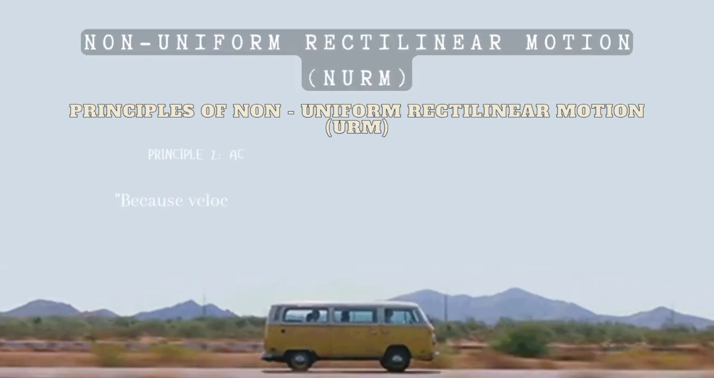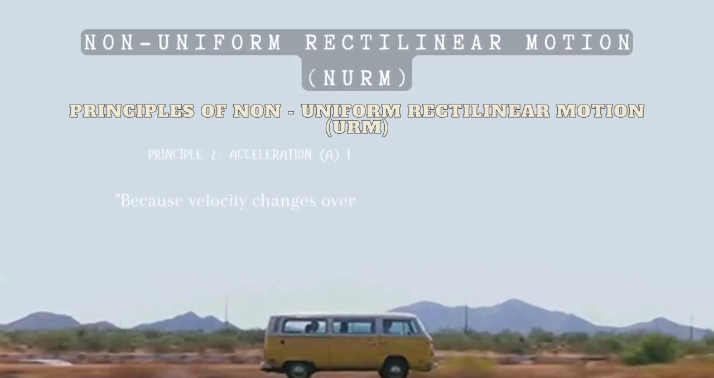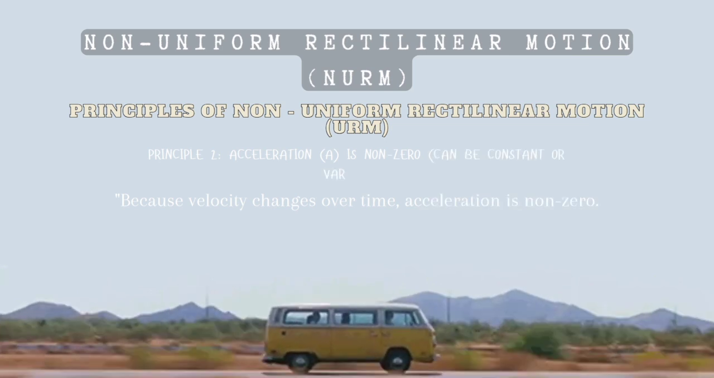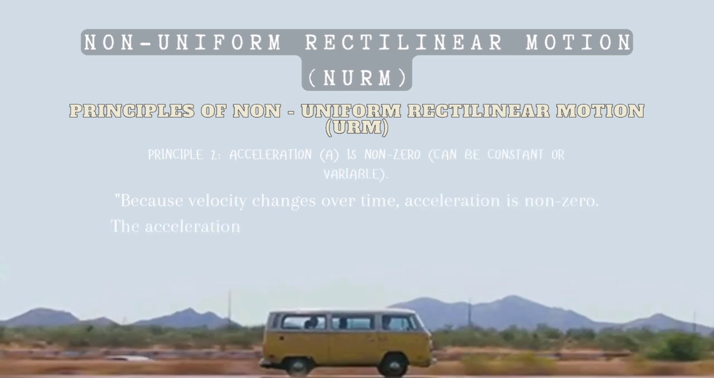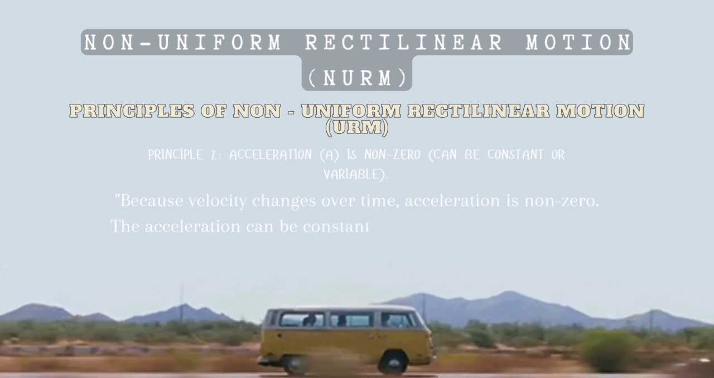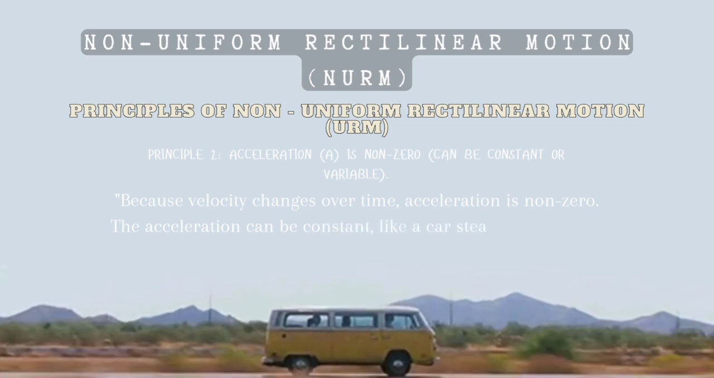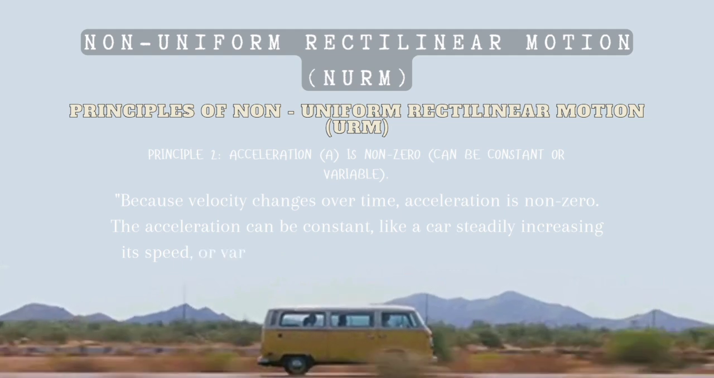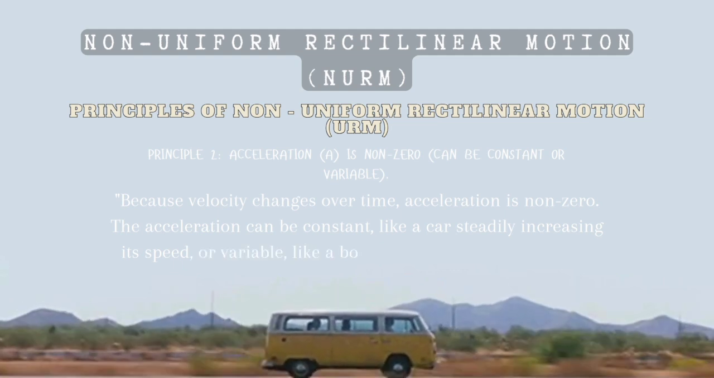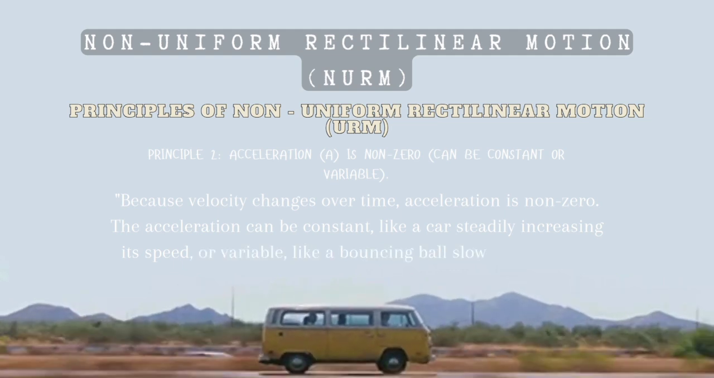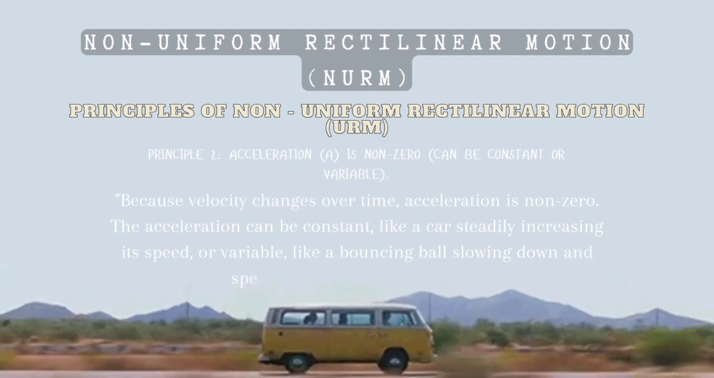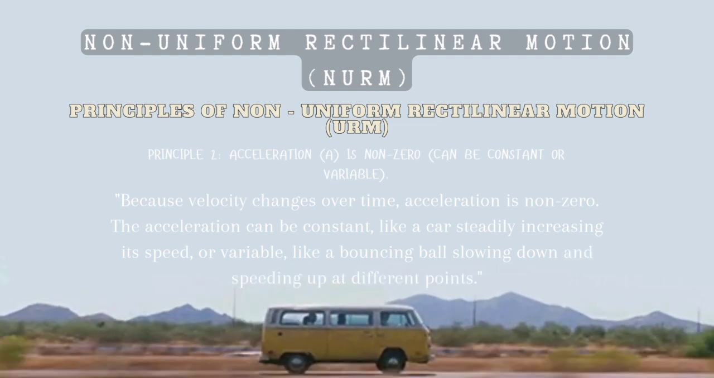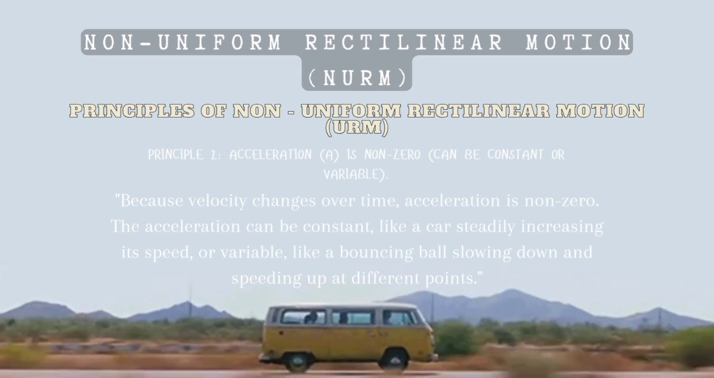The next principle is that the acceleration is non-zero, and can be constant or variable. Because velocity changes over time, acceleration is non-zero. The acceleration can be constant, like a car steadily increasing its speed, or variable, like a bouncing ball slowing down and speeding up at different points.